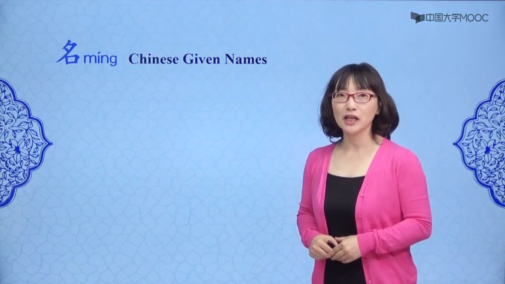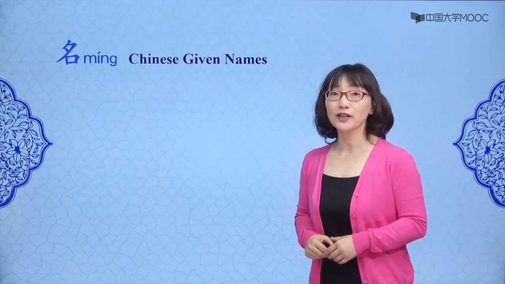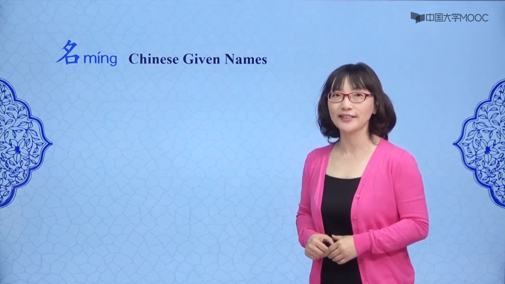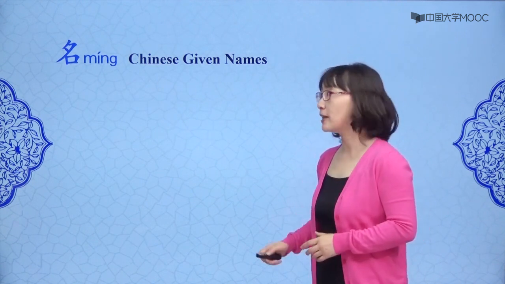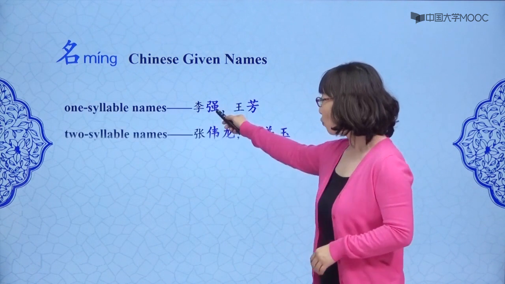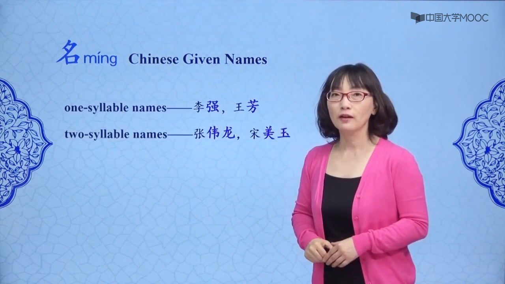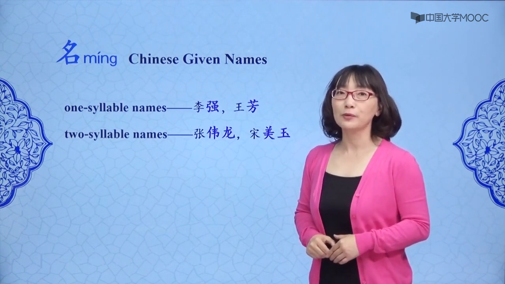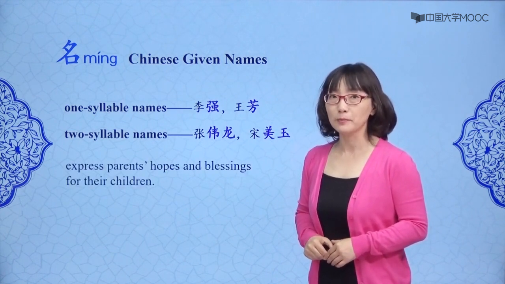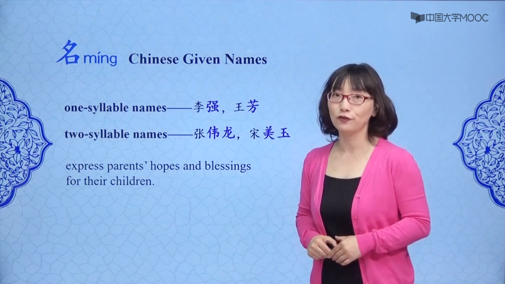Chinese given names, which we call Ming, are usually composed of 1 or 2 Chinese characters. For example, just like this. This is 1 character, and this is 2 characters. And the meanings of these characters often express parents' hopes and blessings for their children.